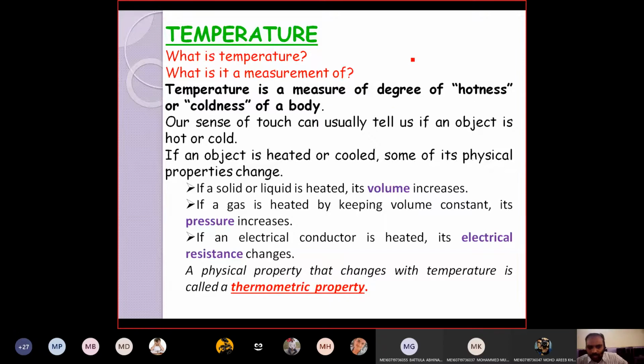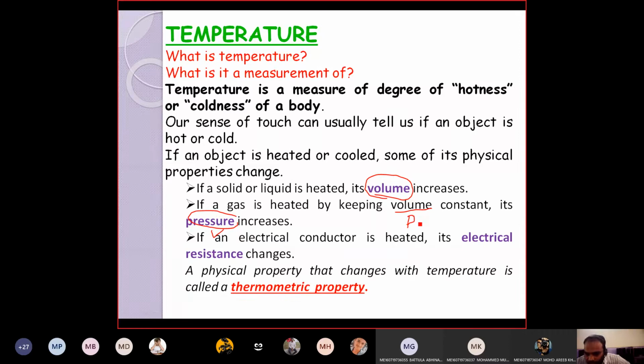If you see, if it's a solid and you heat the solid, what happens? Its volume will increase. And if a gas is heated by keeping volume constant, pressure increases. And by keeping pressure constant, what will increase? Volume increases, right? If you keep volume constant, pressure is the thermometric property.